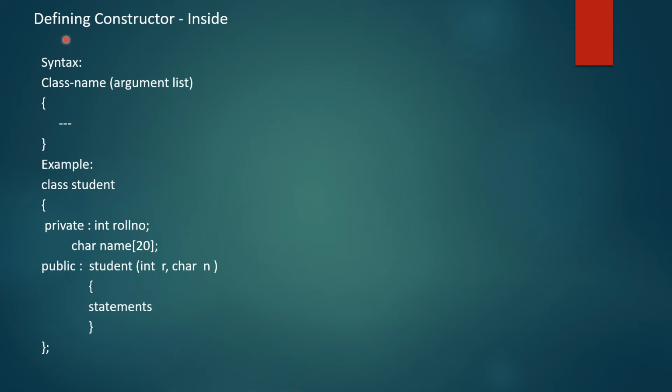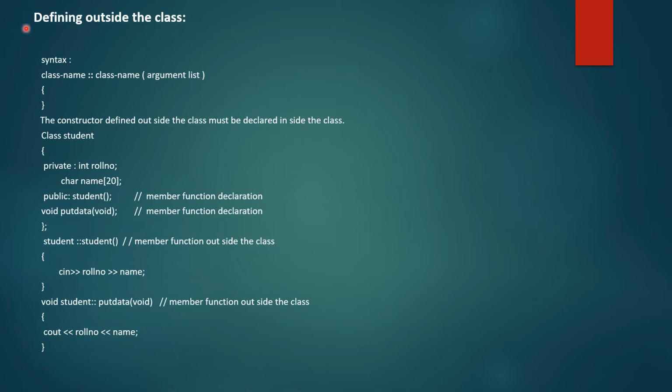Now we will see the syntax: class name, then the argument list inside the constructor, written in the public access specifier. Example: class student, private int roll number, char name. Then student, int r, char name, where you can write assignment statements. The class name and constructor name should be the same. Now defining outside the class: class name, scope resolution operator, class name, argument list.